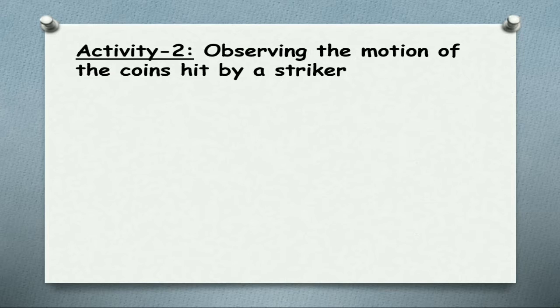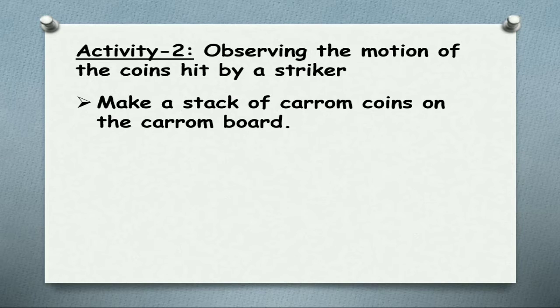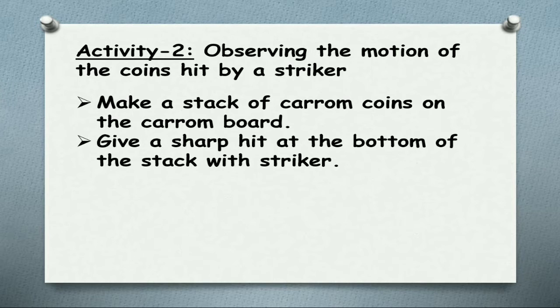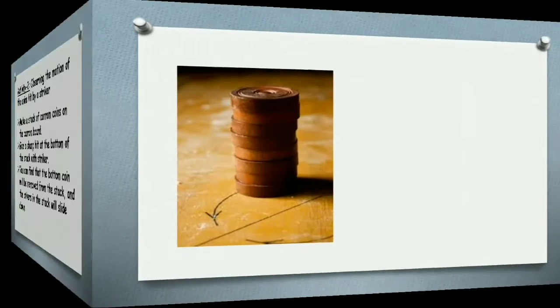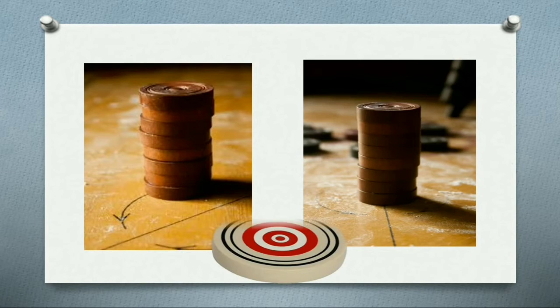Activity 2: observing the motion of the coins hit by a striker on the carom board. Make a stack of carom coins one by one on the carom board and give a sharp hit at the bottom coin of the stack. Then you find only the bottom coin will go out and all the remaining ones stay as they are, without any tilting. Yes, it is a stack of coins. When you hit the bottom, only the bottom one will go and the remaining are as usual.